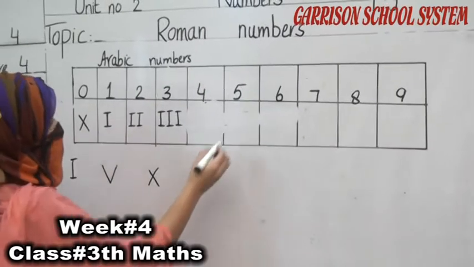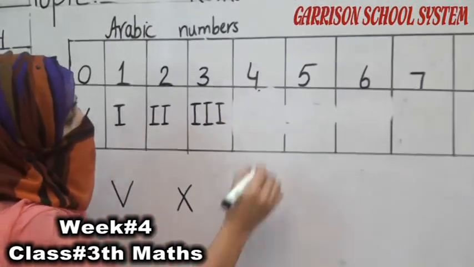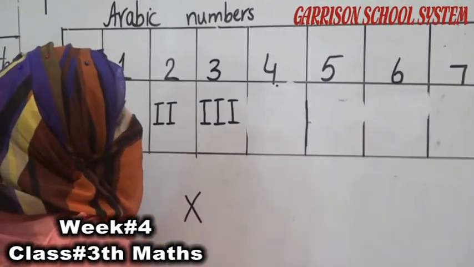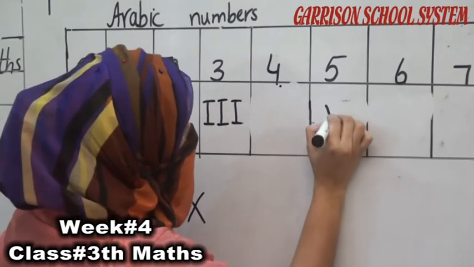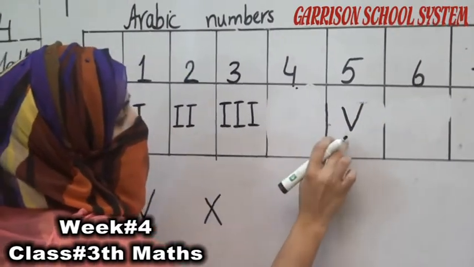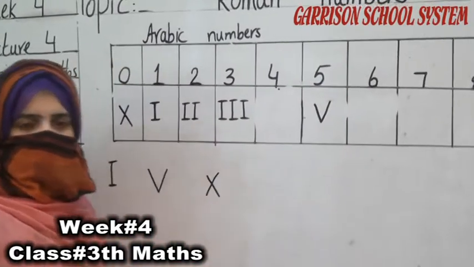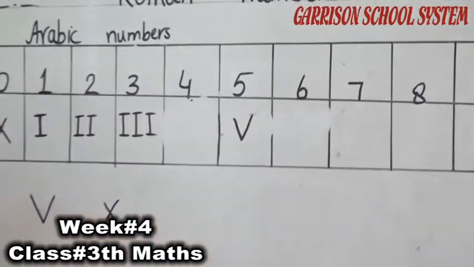Okay, students, skip the number 4. We have to write the symbol of number 5. The symbol of number 5 is V. V is representing the number 5.